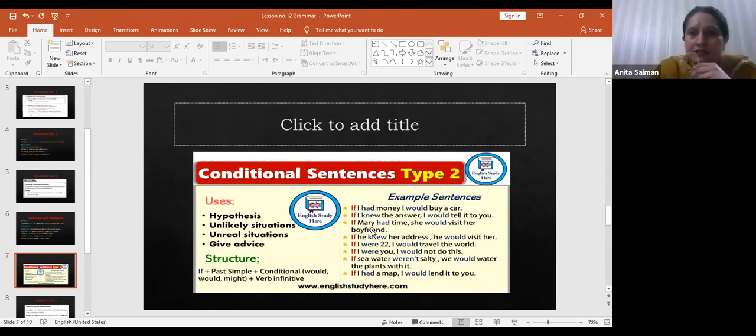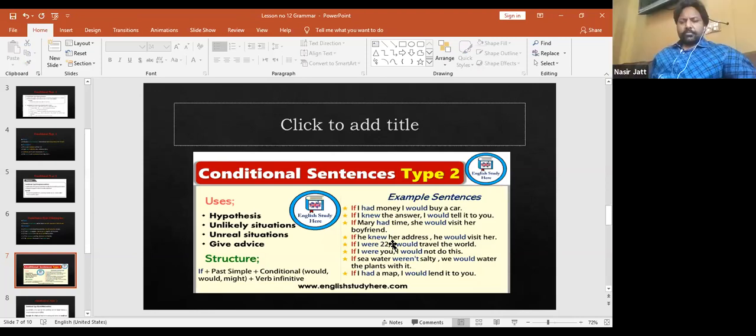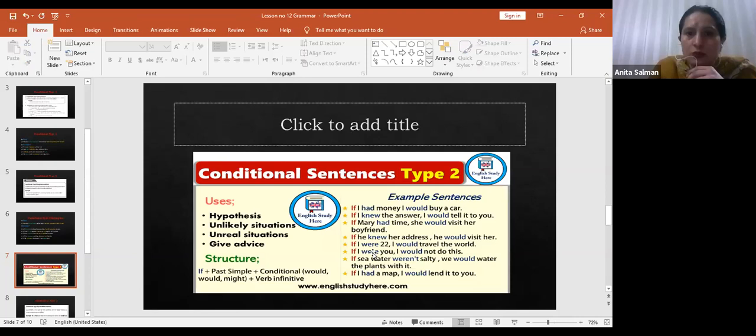You can see the example. If I had money, I would buy a car. If I knew the answer. Okay, I'm not going to read all the sentences. I'm just going to read the if clause verbs. Like you can see, had, knew, were, weren't, had, right? All these are simple past tense.